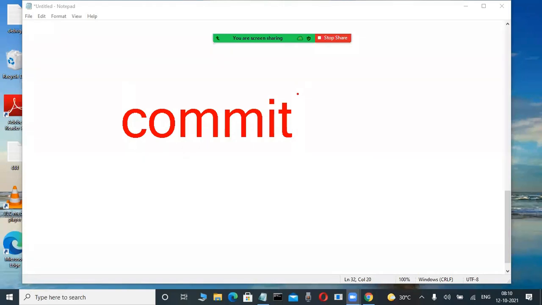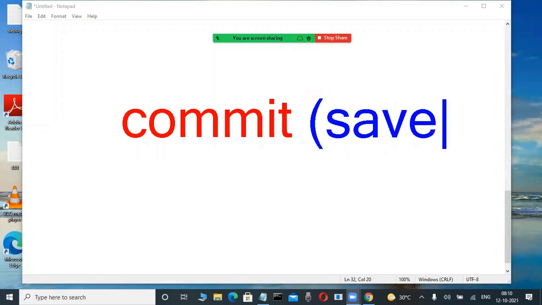What does commit mean? Save. Don't write it. Commit is a command in any database worldwide. That is called a save. But unfortunately, many fellows don't know what commit is. Today we are learning that one.